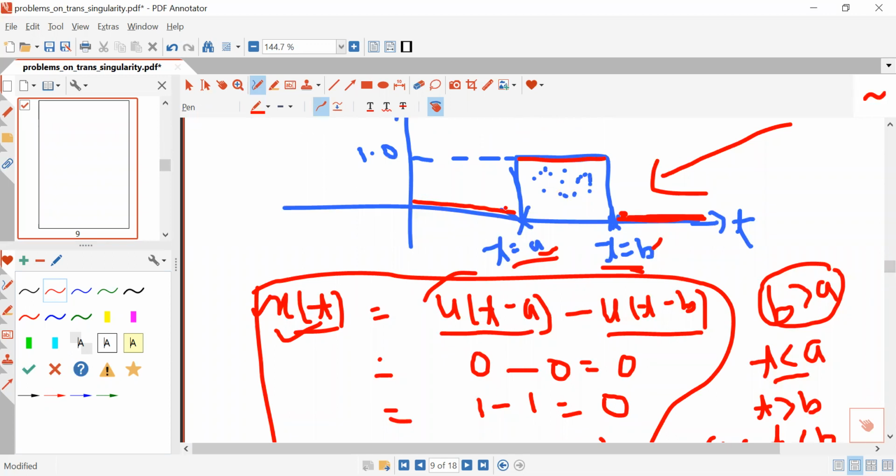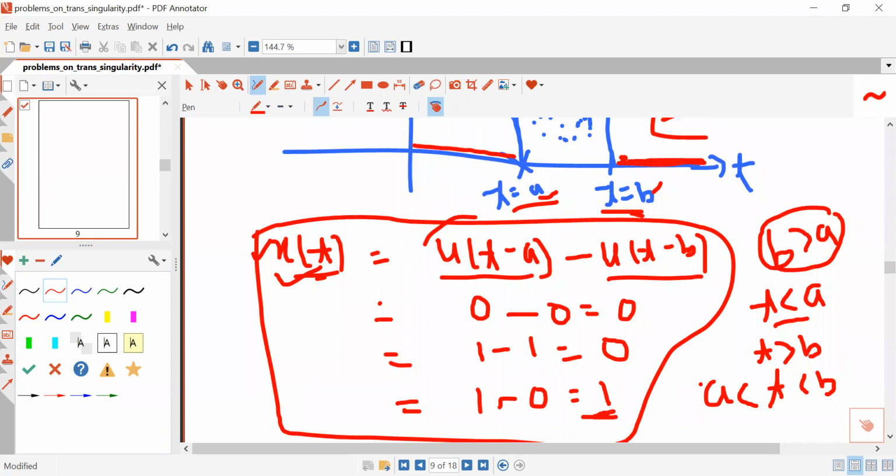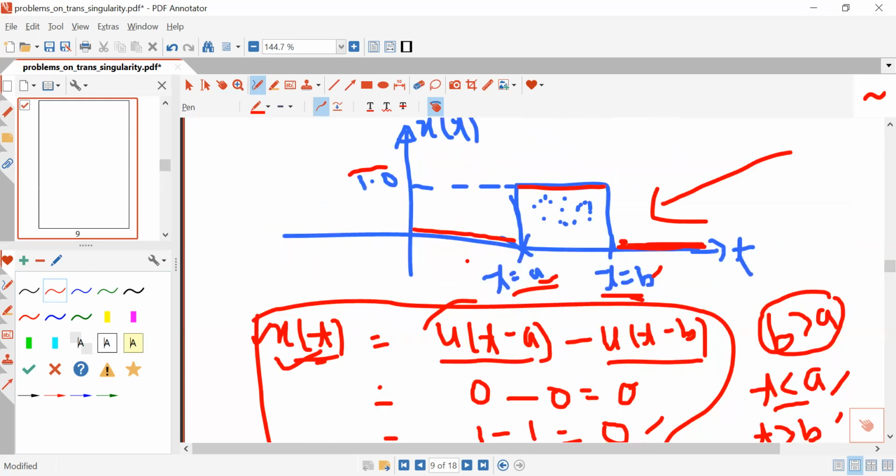This x(t) has magnitude 1 only when t lies between a and b, otherwise x(t) has 0 value. So the same characteristic you can see here.